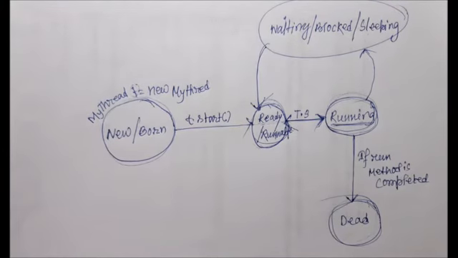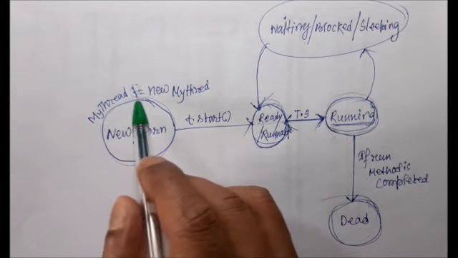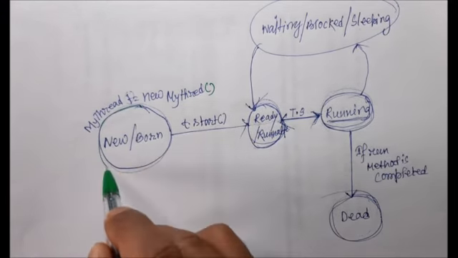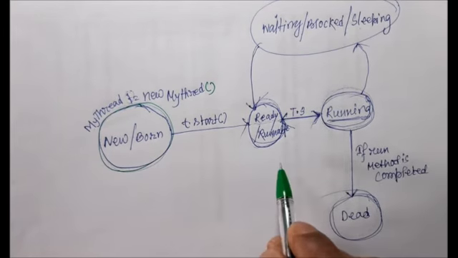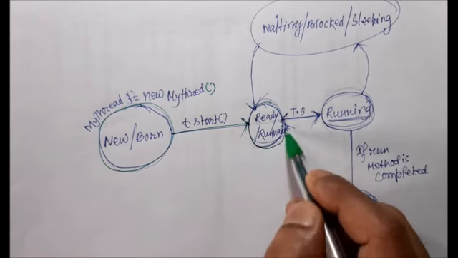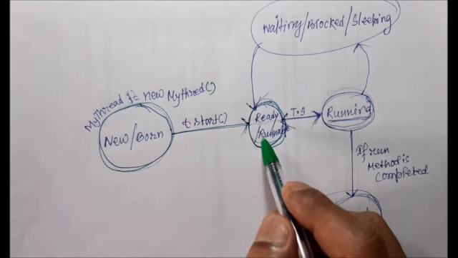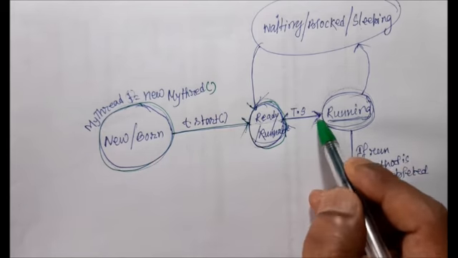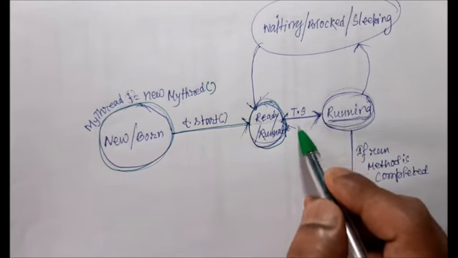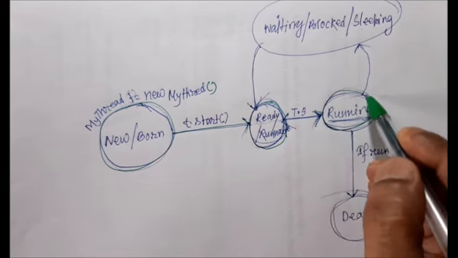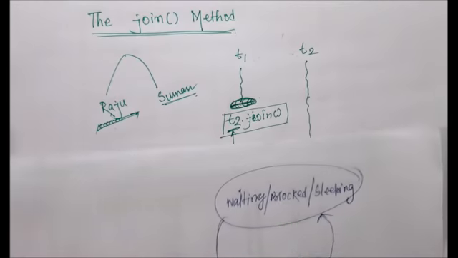When we discussed the thread life cycle, we know that when we create an instance of a class, that is, Thread t = new MyThread, the thread belongs to the new or born state. When we call the t.start method, the thread moves to the ready or runnable state. Whenever the thread gets a chance to execute its code depends on the thread scheduler. If the thread scheduler allocates the processor for execution, then the thread moves to the running state. Now compare with T1.